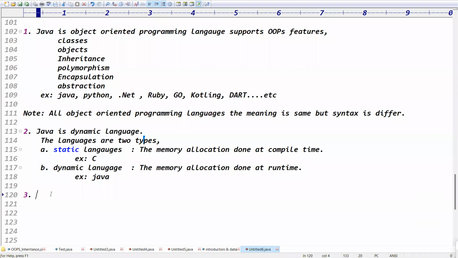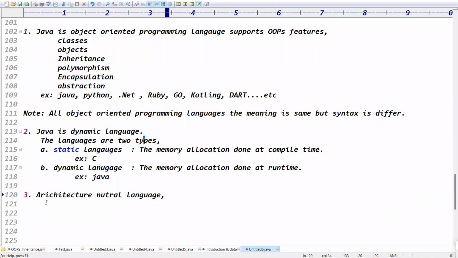One more point: Java is a portable language. And Java is an architecture neutral language. What is the meaning of architecture neutral? Because Java is an architecture neutral language, what is the meaning of architecture neutral language?